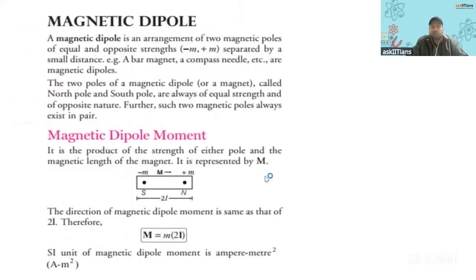Right? Then this magnetic dipole, from the next chapter, magnetism and matter. So herein, the magnetic moment is where from south to north, right? Magnetic moment is from south to north, the direction of the magnetic dipole moment in the case of a bar magnet. So similarly, it is having this minus m, plus m, which represents the pole strength, one of the pole strengths, and the distance between the poles, 2L. That is the magnetic dipole moment as defined, as in the case of electric dipole, right?